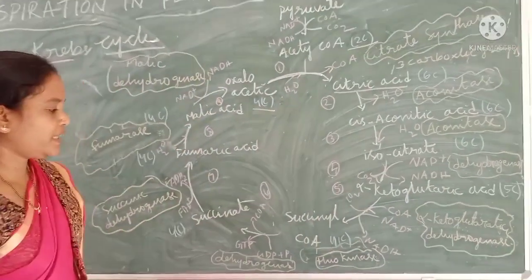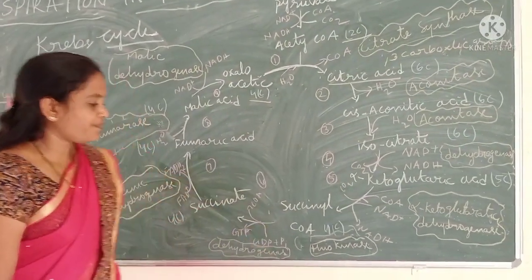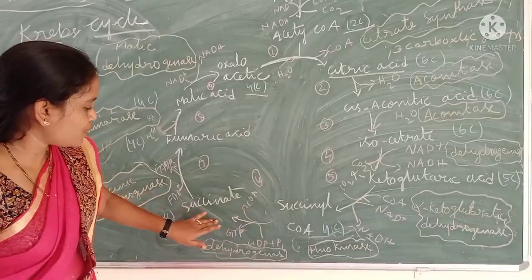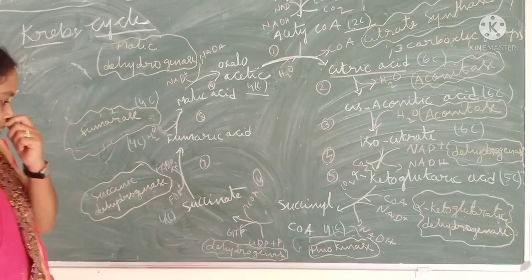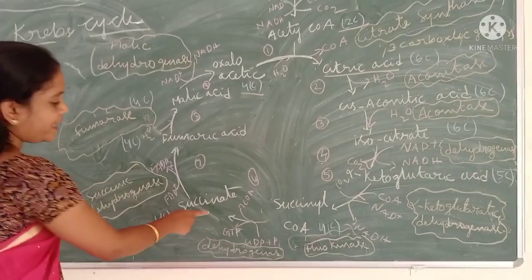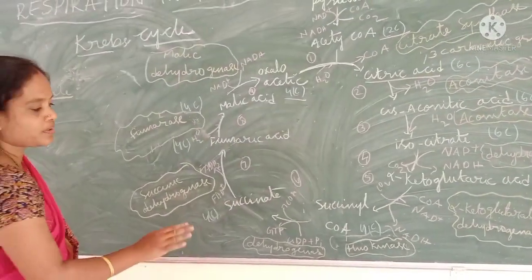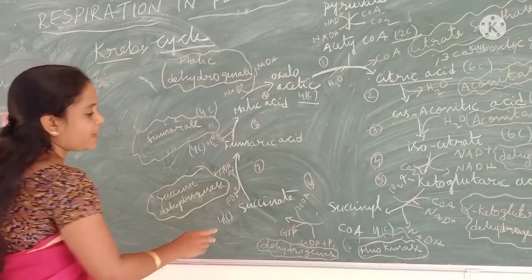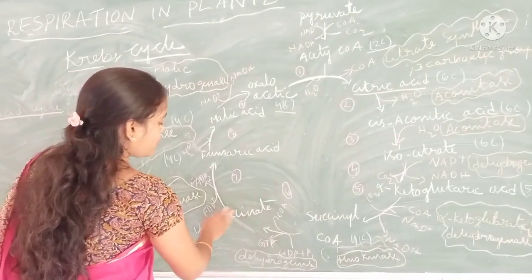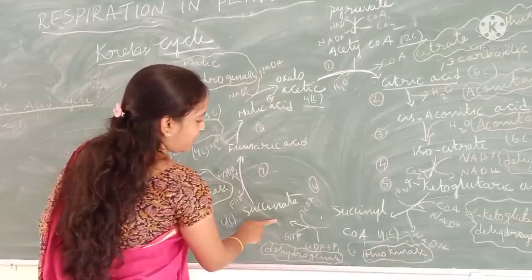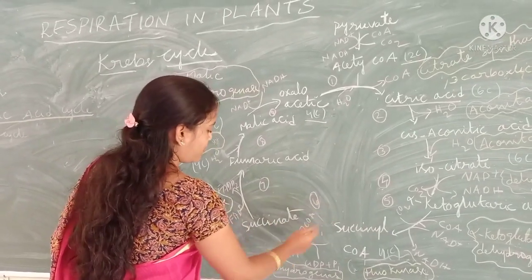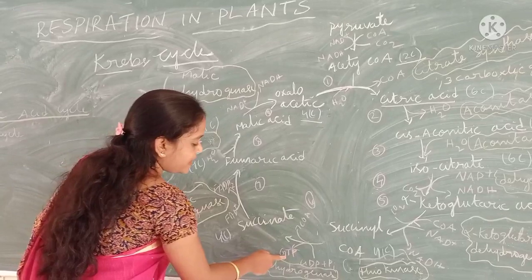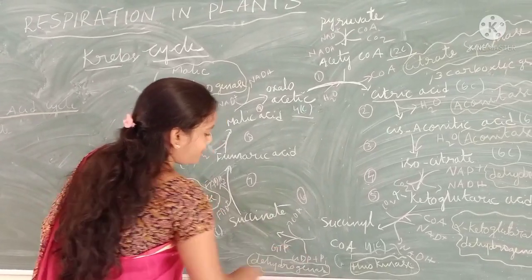Now see here. Succinyl-CoA converts to succinate in the presence of thiokinase. Here no carbon molecule is lost, it is only isomerized. See here, only the coenzyme is removed. Here GTP is formed from GDP.